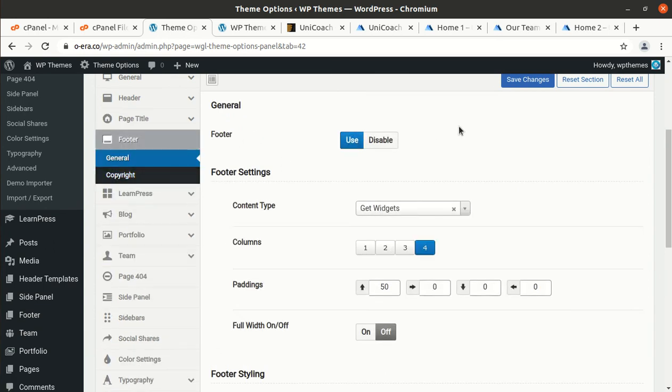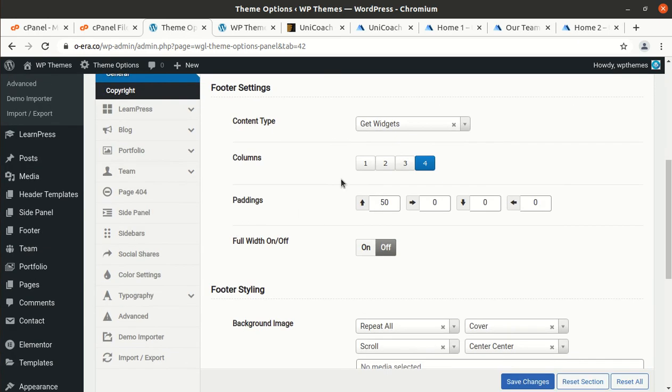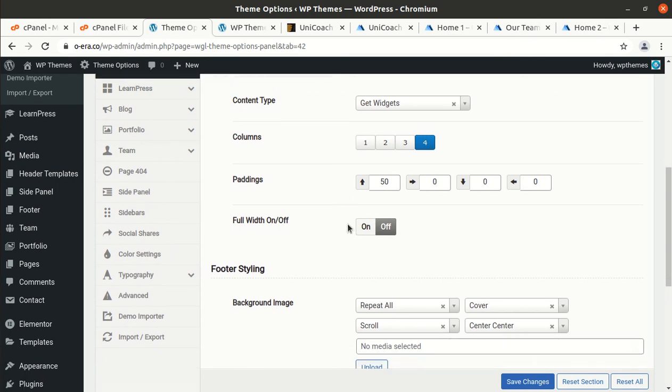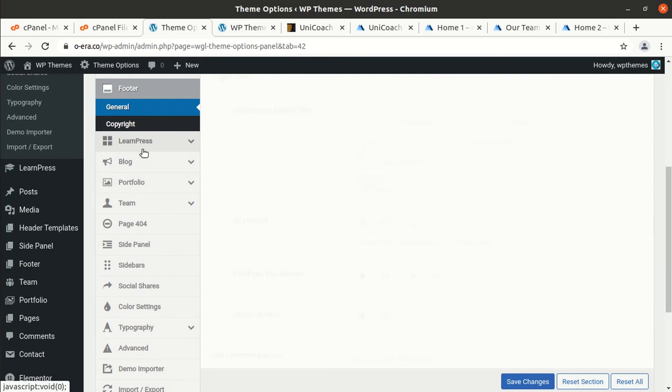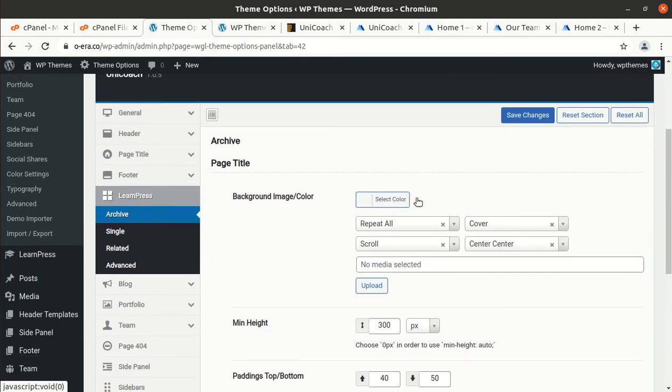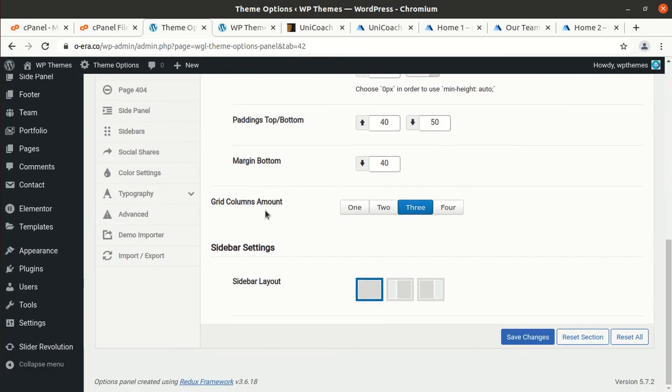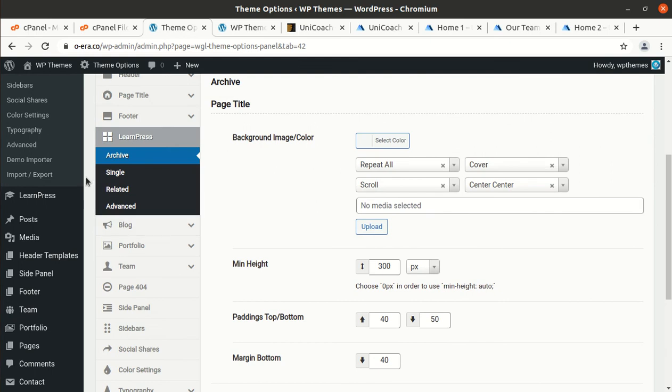Footer is here, so we can have multi-column, 4-column, 2 or 3-column footer, and rest of controls are available here. LearnPress, basic setting of LearnPress can be done from this screen. So single and archive related things also.